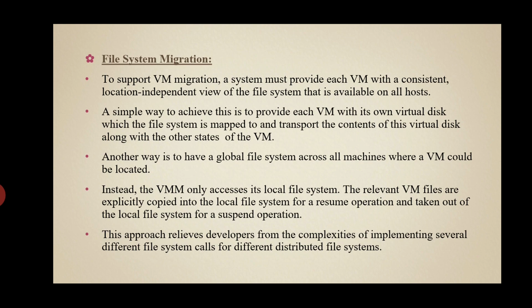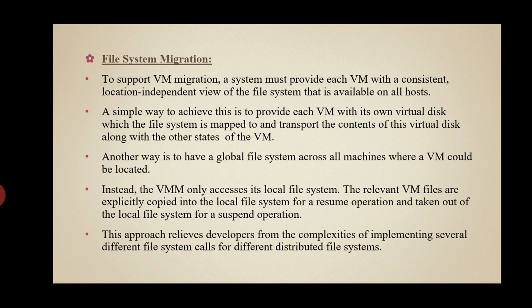So another way is to have a global file system across all machines where a virtual machine could be allocated. This way we remove the need to copy files from one machine to another, because all files are network accessible.